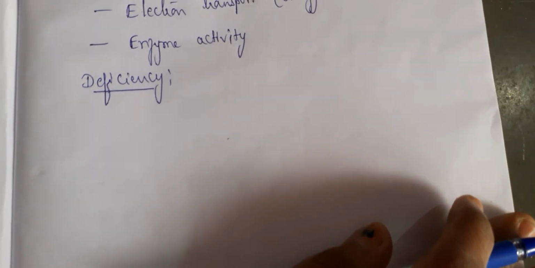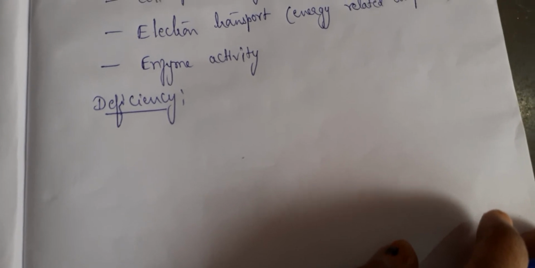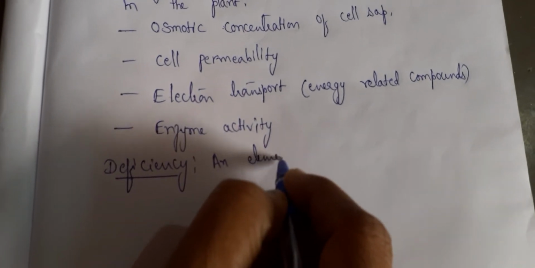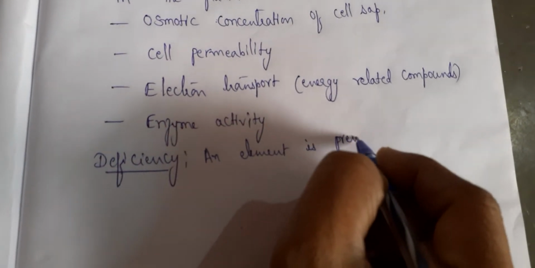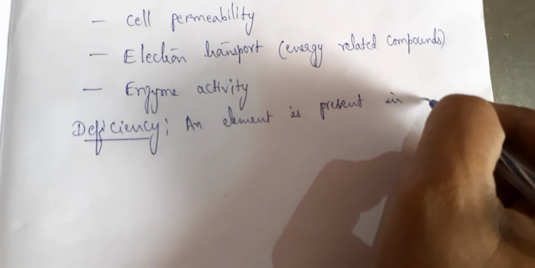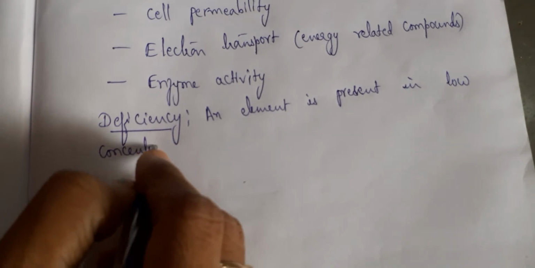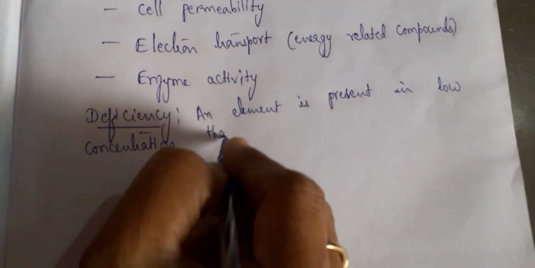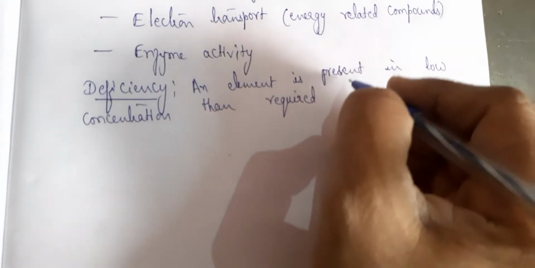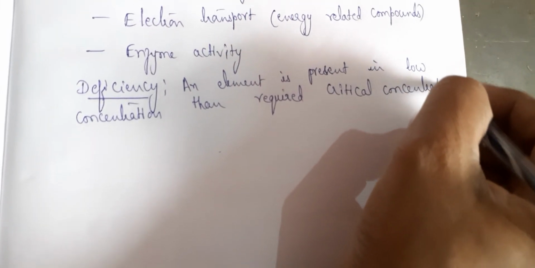If that element is in a less quantity, then you call it as a deficiency. An element is deficient when it is present in the low concentration. So if an element is present in low quantity or concentration than required critical concentration, you term it as deficiency.